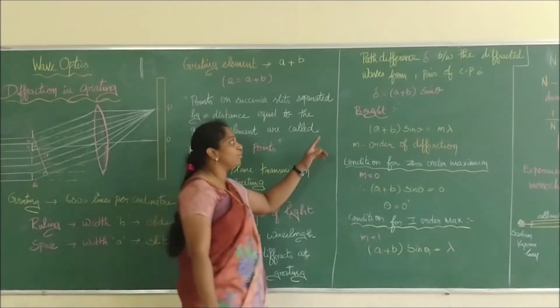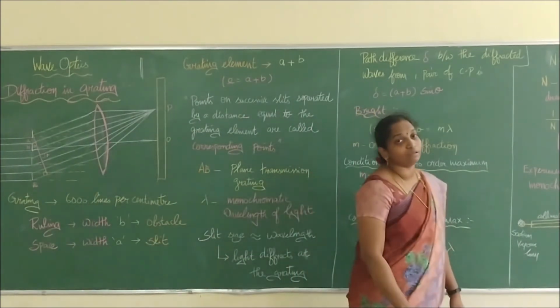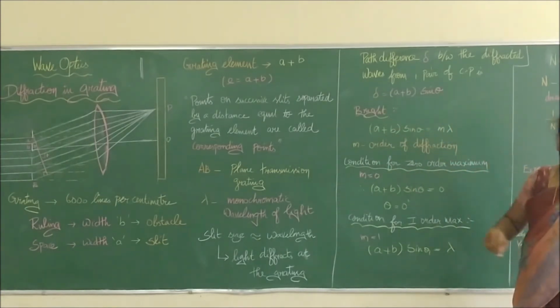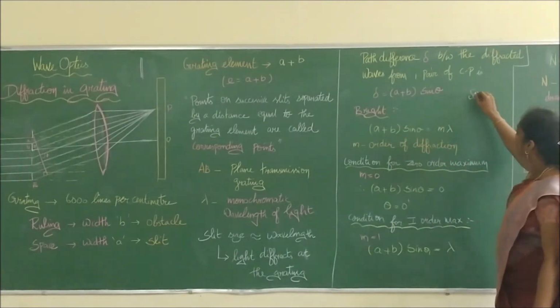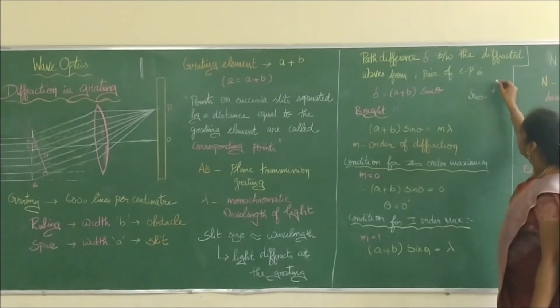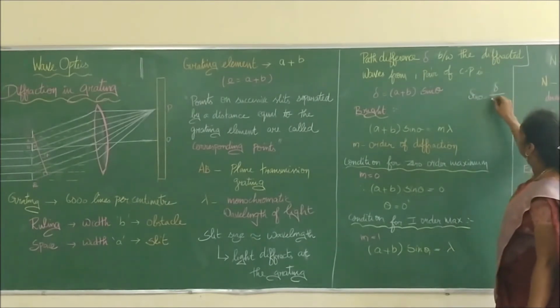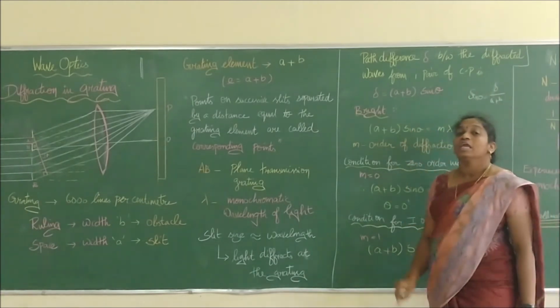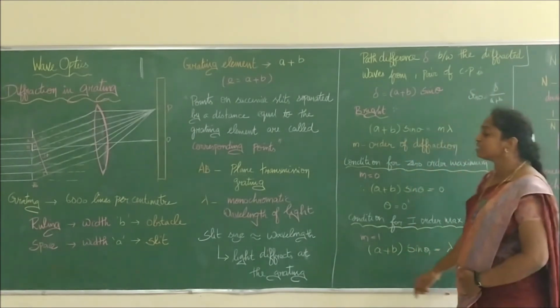Then we want to find delta. Delta is nothing but the path difference. Path difference equals A plus B sin theta. So sin theta will be equal to delta divided by the grating element A plus B. Therefore the path difference will be equal to A plus B into sin theta.